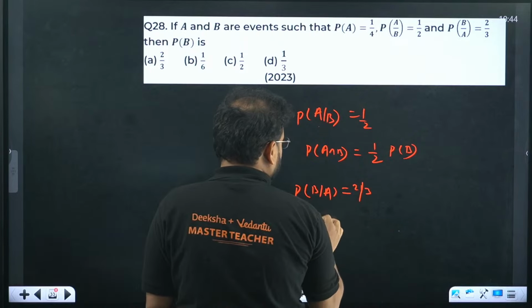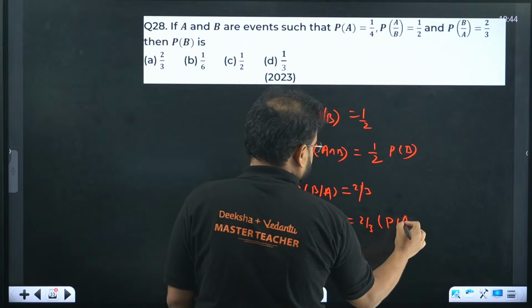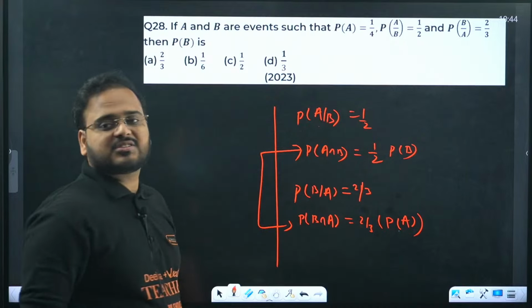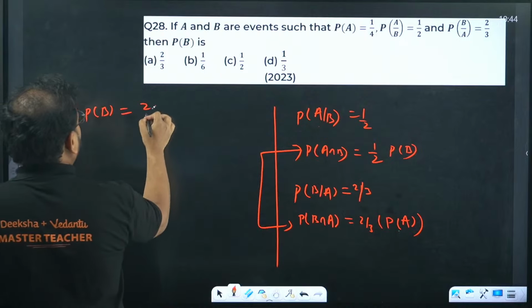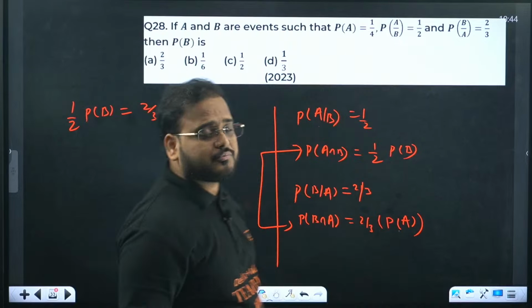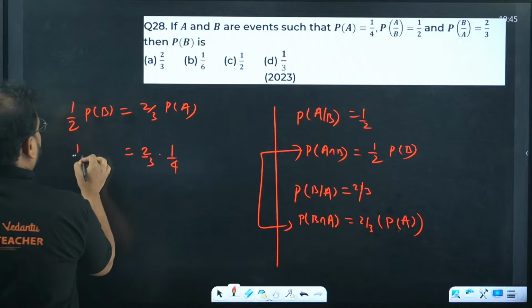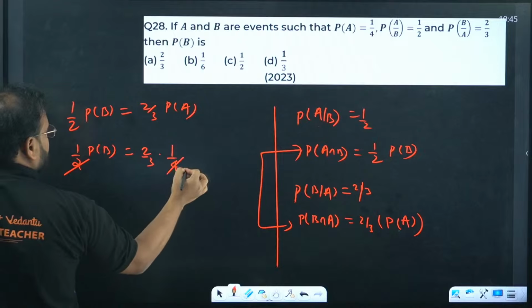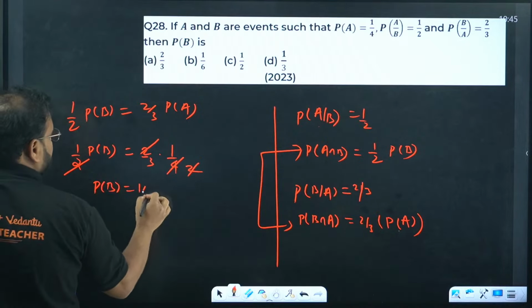So from here I get P(B intersection A) is 2/3 into P(A). P(A intersection B) or B intersection A is the same thing. So write that: half of P(B) equal to 2/3 of P(A). P(A) I have as 1/4, so write the value over there: 2/3 and 1/4. Over here we have 2 P(B). This 2 cancels this 2, and this 2 also cancels this 2. I get the value of P(B) as 1/3, so the answer 1/3 was the correct answer.